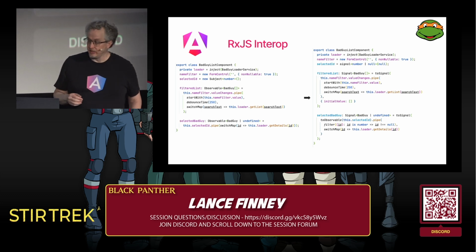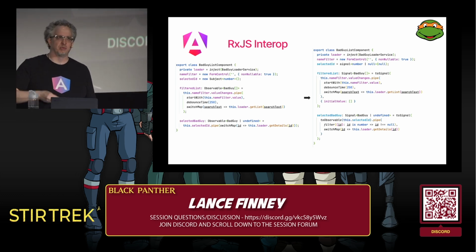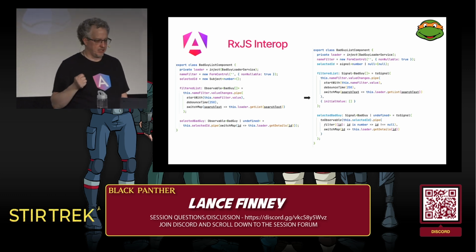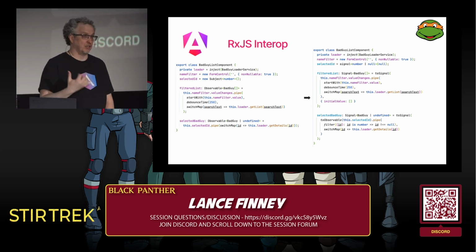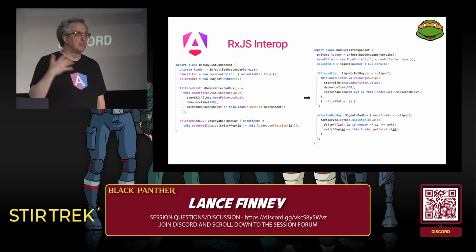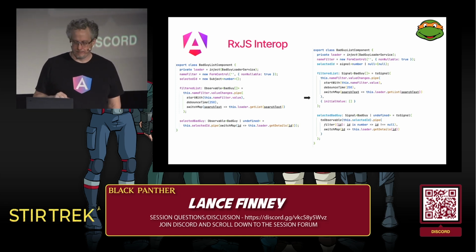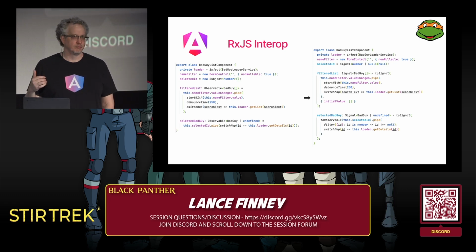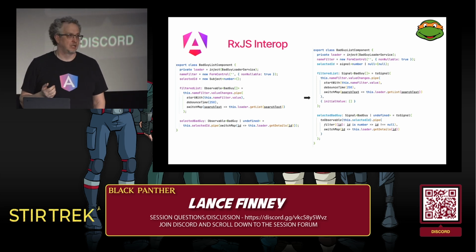So what does this look like in our code? Two different versions. On the left, it's the observable only way. On the right, it's the signal-based way. Both versions inject a service to load the data from the back end. Both of them use a reactive form control to define our filter. And then they diverge. The other state in them is the selected ID. For one, it's a subject. For the other, it's a signal.